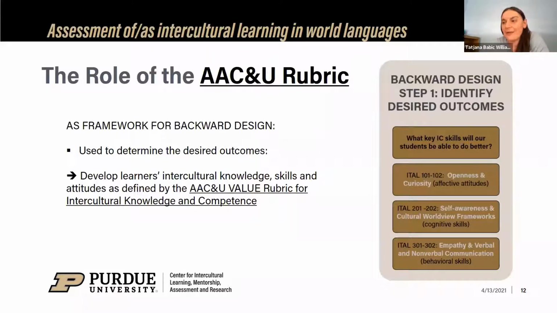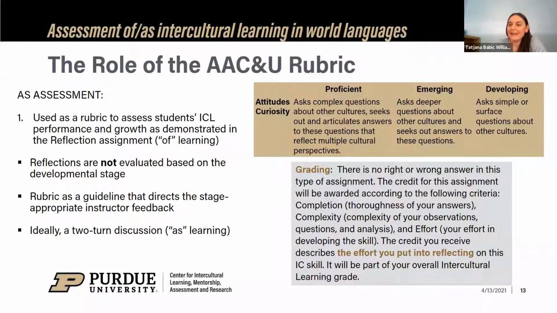So the question is now, how can the AAC&U rubric be used? In Italian at Purdue, we use it both as a framework and as assessment. We use the rubric as a framework for our backward design in order to determine the desired outcomes, as I already had shown on a previous slide. So to develop specific intercultural knowledges, skills, and attitudes. Next slide, please. But we also use the AAC&U rubric as assessment in 3 different ways.